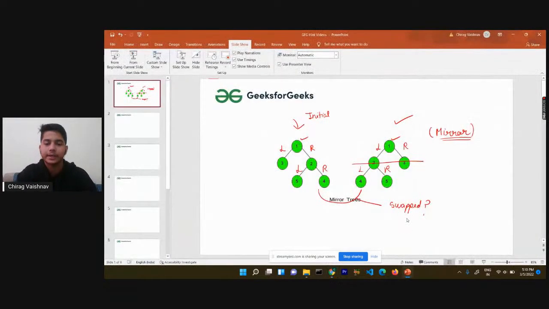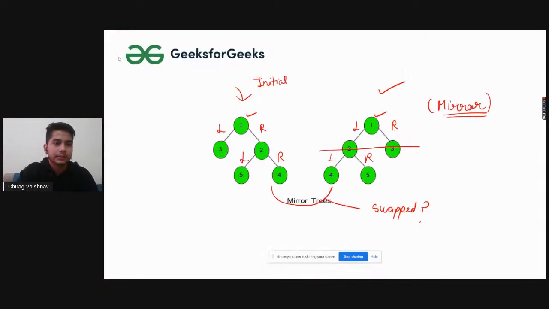So what we have done till now is understand the problem. You are given an initial tree, and you have to convert it into a mirror tree. For converting it to a mirror tree, the condition is that you have to convert the left into the right and the right into the left. Basically, you have to swap them.